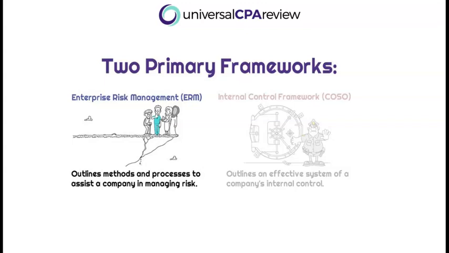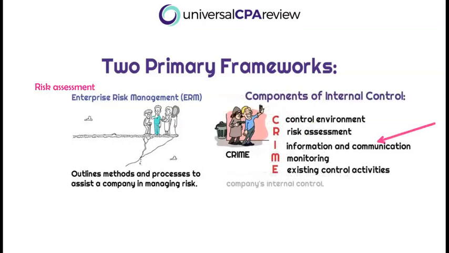Okay, so now we're going to talk about something called Enterprise Risk Management, ERM. Okay, so this is the second framework that you need to understand well for the BEC exam. Specifically, this is talking about risk assessment. So this might ring familiar. Thinking back in the COSO internal controls framework, you might think immediately of that risk assessment component, right, within our 5 components of internal controls, that CRIME mnemonic. So this is similar to that component as it pertains to ERM.